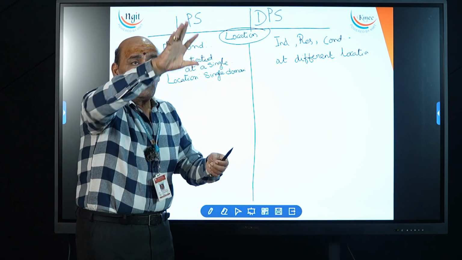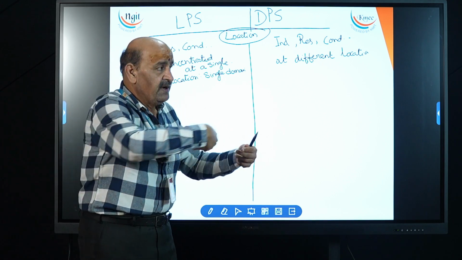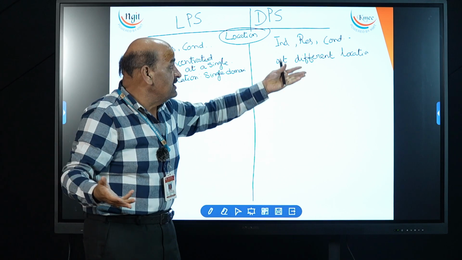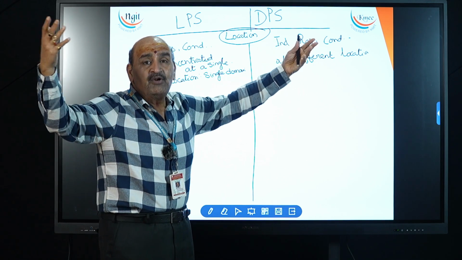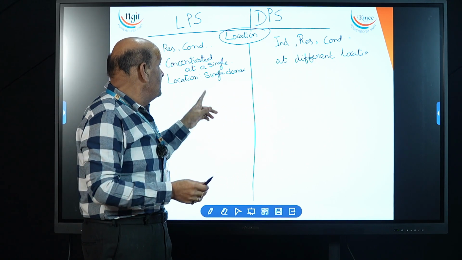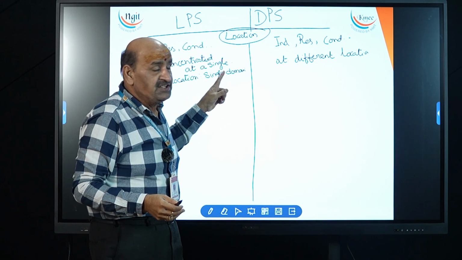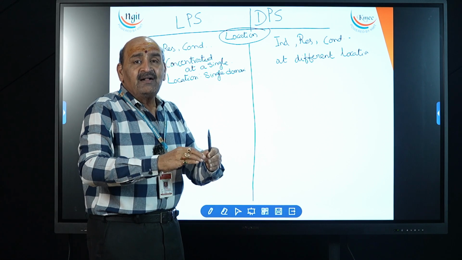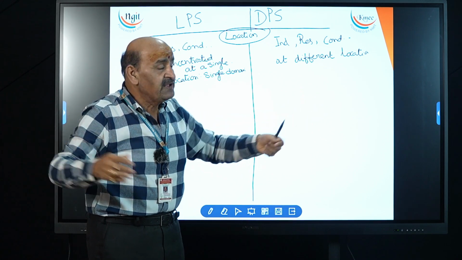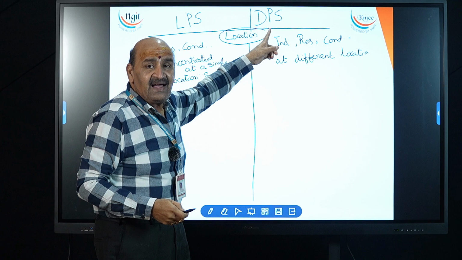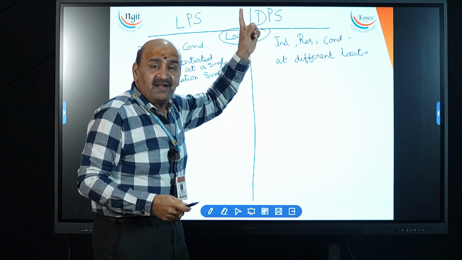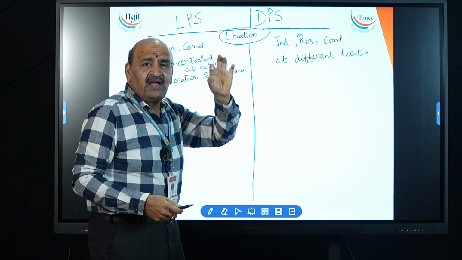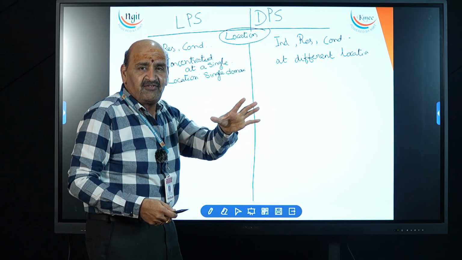These parameters are randomly distributed. So many number of locations, they may concentrate on different types of locations. Here only a single domain, single location. Here different locations. Different locations means all these parameters are distributed. That's why the name is assigned as distributed parameter systems. Students have to analyze each and every point, every word of the definition very carefully.